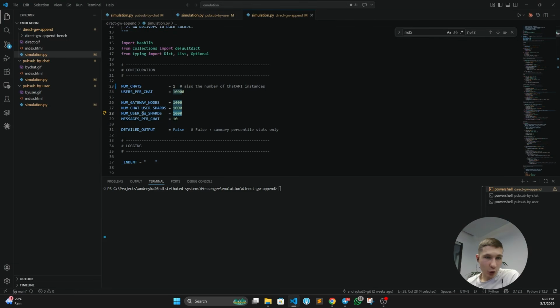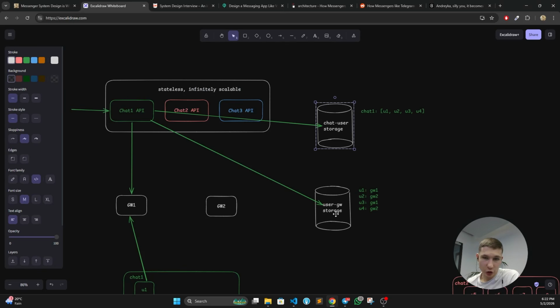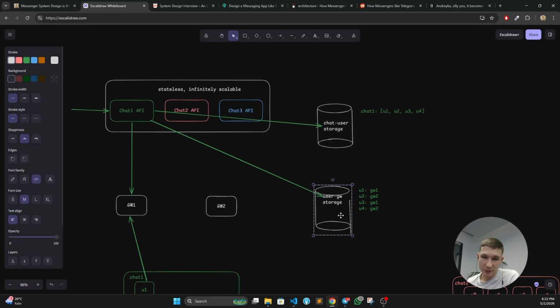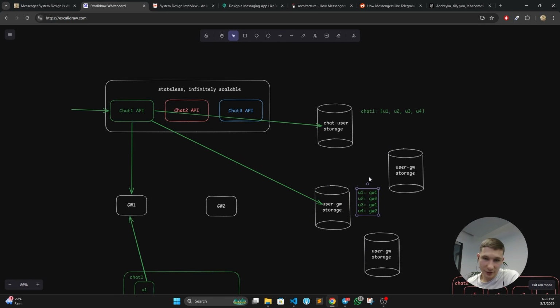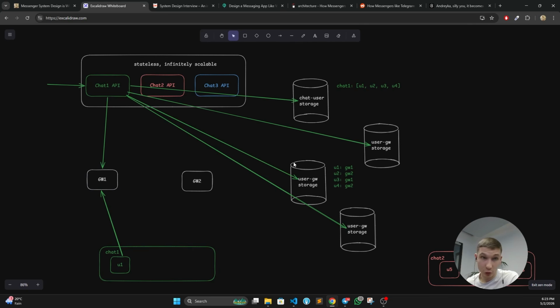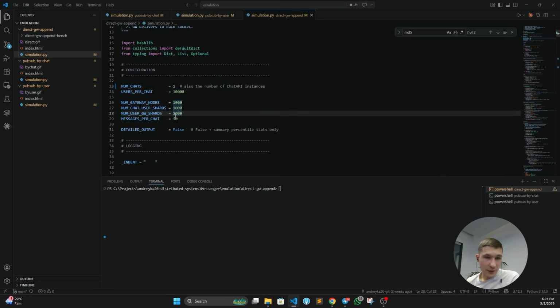We have 1K user-to-gateway shards, which is this one. Apparently it is sharded by user, and it also will be a problem if we spawn more of these shards. If we have an evenly distributed hash function, a pretty good function, it's also going to evenly distribute these users. So for these 4 users, it's going to have user 1 here, user 2 here, user 3 here. And here we already have a scatter-gather approach with sharding, which is not scalable as well. So not only do we have a scaling issue with the gateway node, we also have a scaling issue with the user gateway storage shards in this case. So moving back to this one, we're going to insert just 10 messages in this single chat.